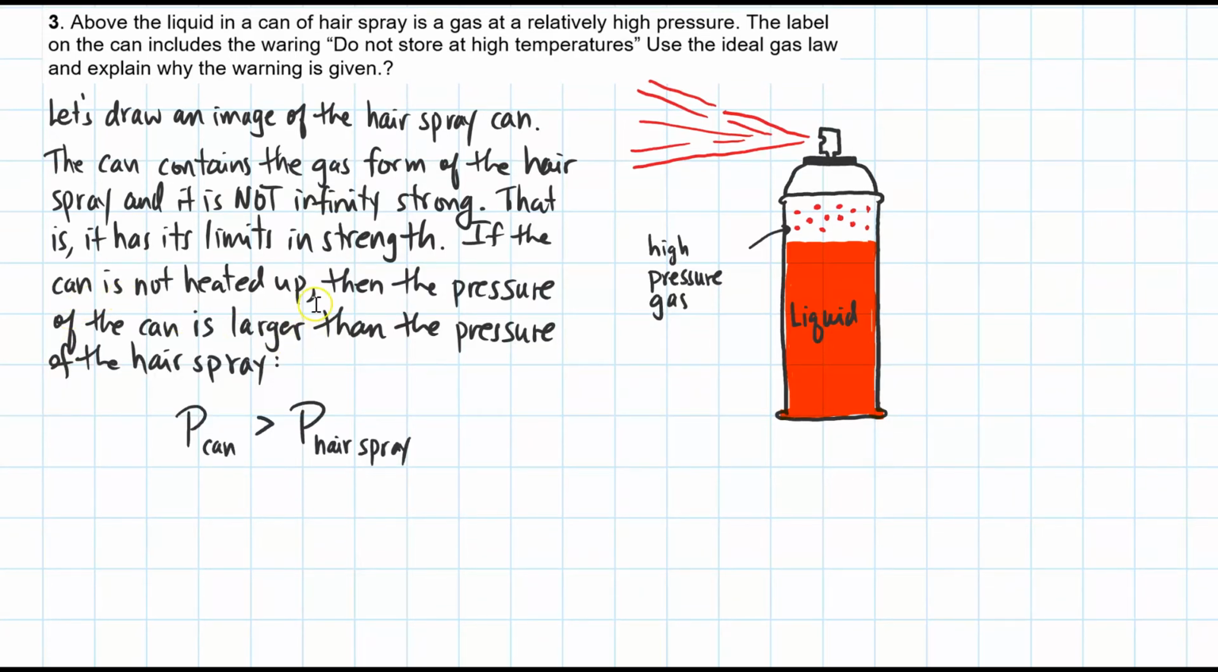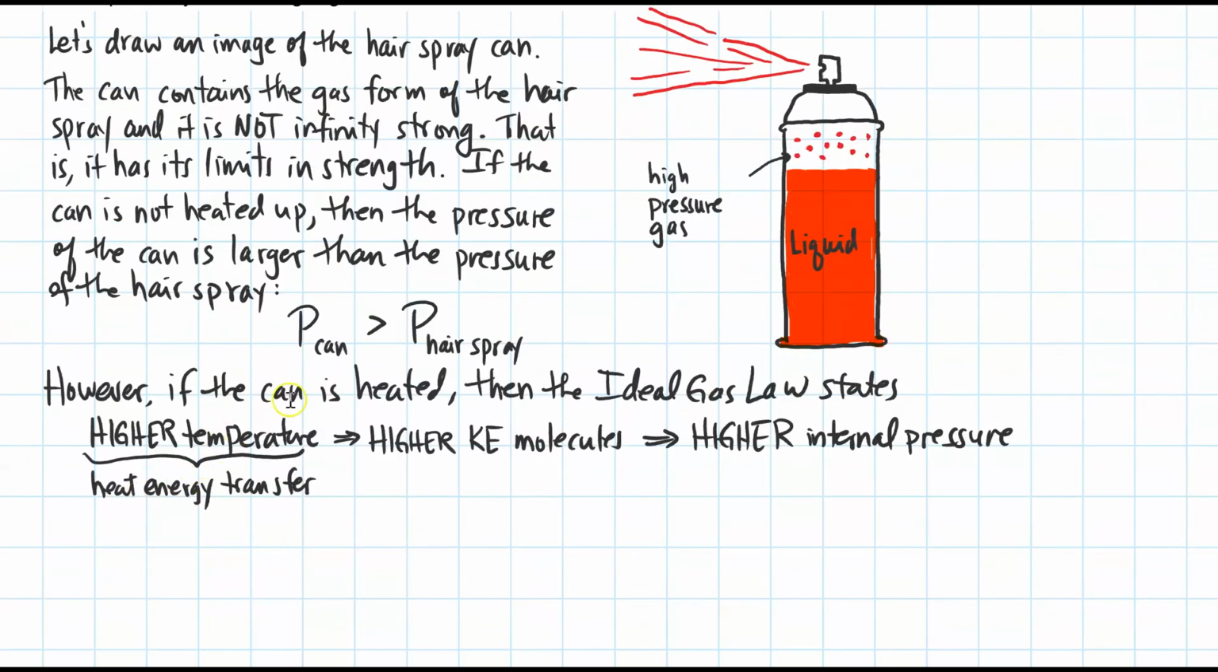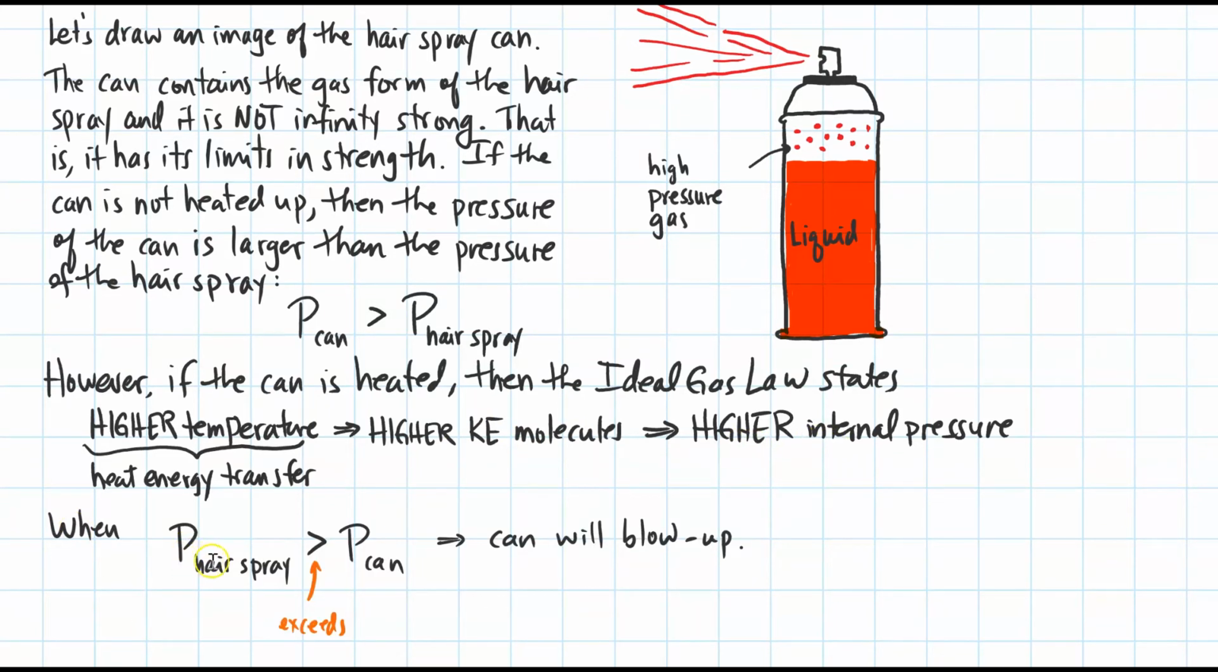If the can is not heated up, then the pressure of the can is larger than the pressure of the hairspray. However, if the can is heated, then the ideal gas law states that if I have a higher temperature, that means I'm going to have more heat energy transfer into the can. But then that means that energy goes into the kinetic energies of the molecules, which is now going to be higher. But if they're higher, I'm going to get a higher internal pressure. When the pressure inside the can due to the hairspray exceeds the pressure of the can, it will blow up, and of course that's dangerous.